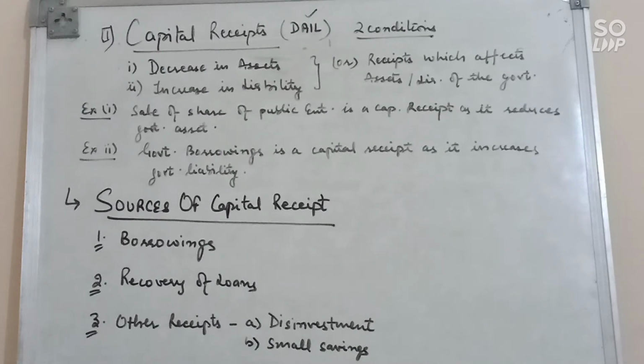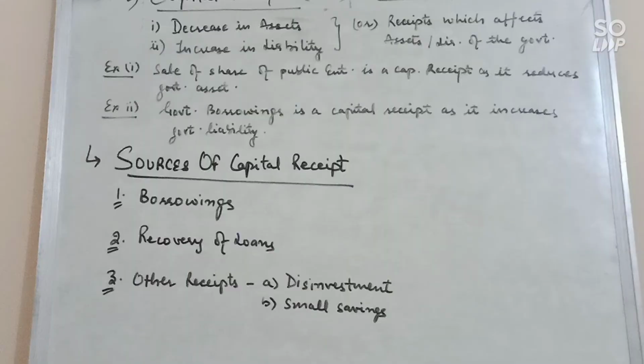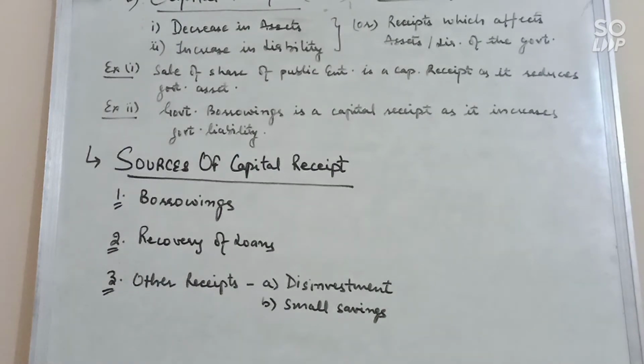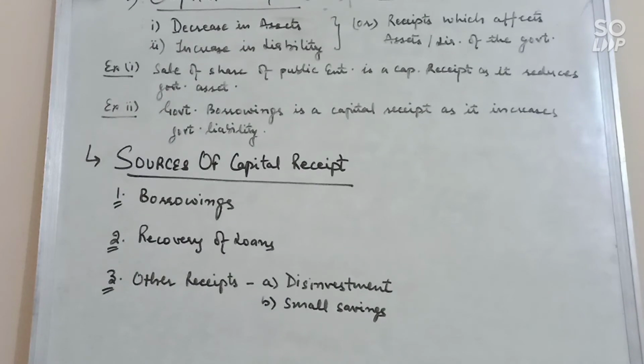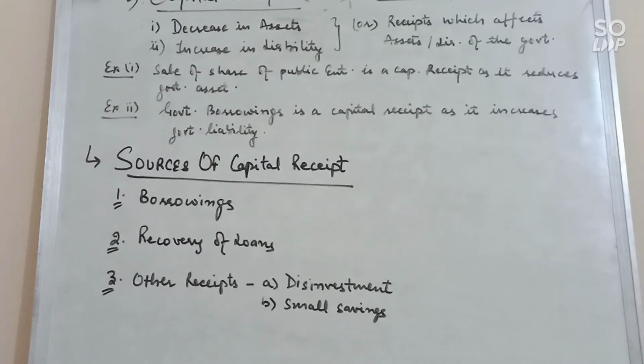First is disinvestment. Disinvestment is the opposite of investment. It means selling of shares of public sector undertakings, that is PSUs, which are held by the government. It will reduce the asset of the government, so it is considered as a capital receipt. Next, small savings. Small savings means funds raised from the public in the form of post office deposits, national savings certificates. All these are considered as capital receipts because they create a liability for the government.